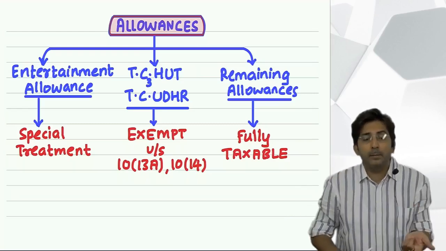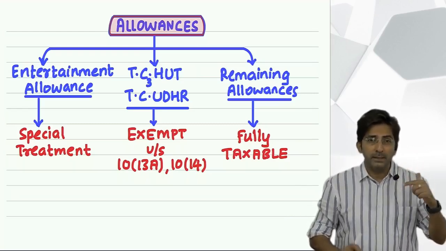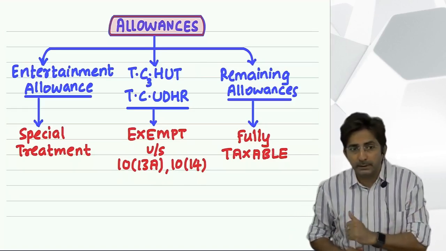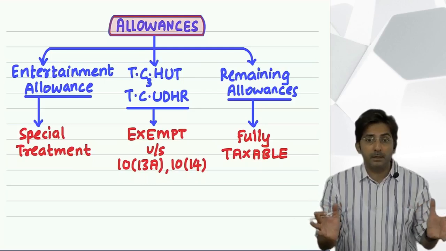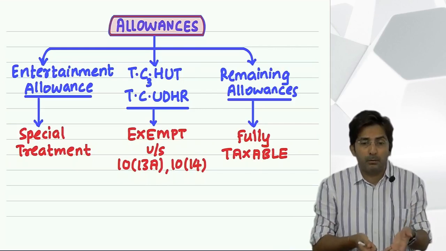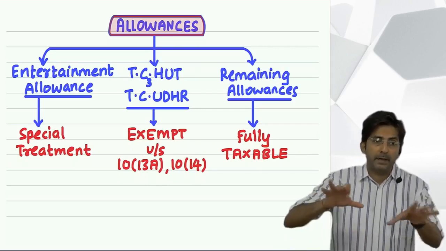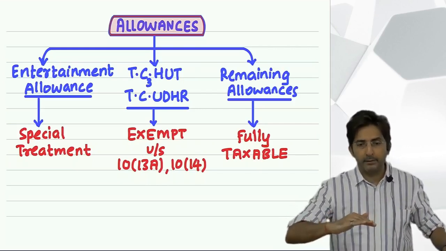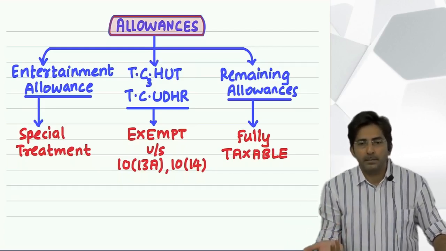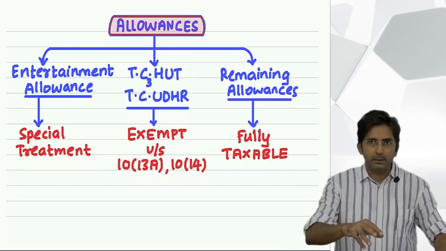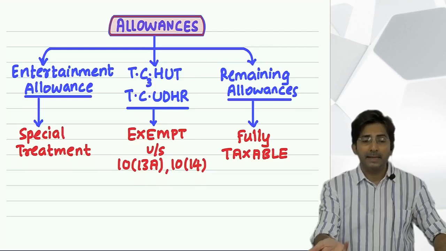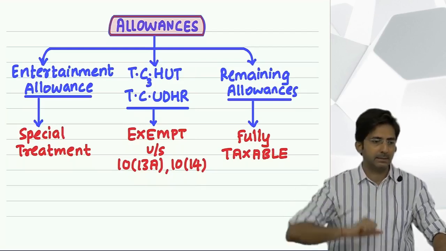And here why double mind? On one hand, the government feels 70% should be exempted. But on the other hand, the government feels 70% can sometimes become a very big amount, especially when the driver is getting a huge amount, so 70% will also become a big amount. So they want to limit it to a maximum of 10,000 per month. So that's why a formula has come now. Either 70% of whatever he gets from the boss, or 10,000 per month, whichever is less.